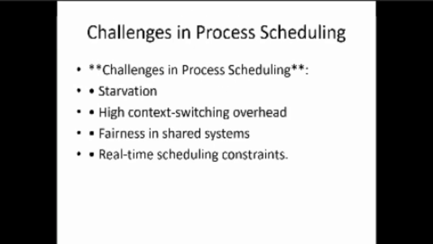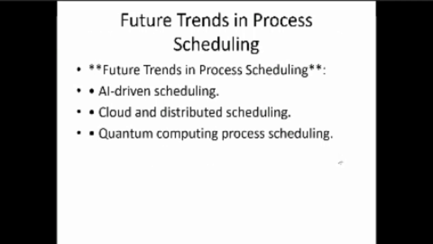Next, challenges in process scheduling. The challenges include starvation, the high context switching overhead. As I have already said, rapid switching can decrease the efficiency of the system and slow it down. Other challenges are fairness in shared systems and real-time scheduling constraints.